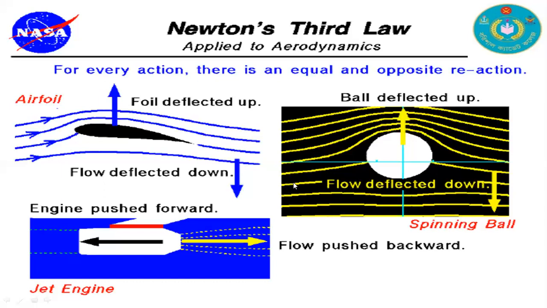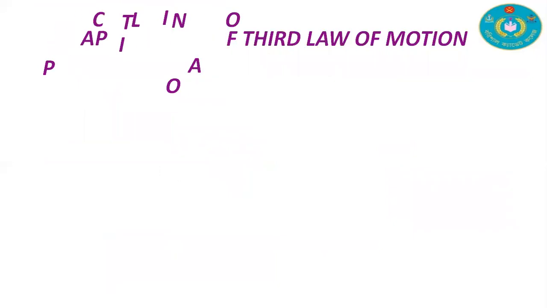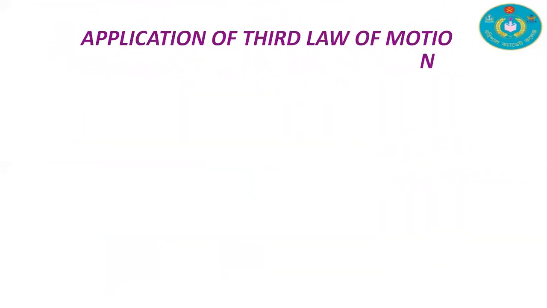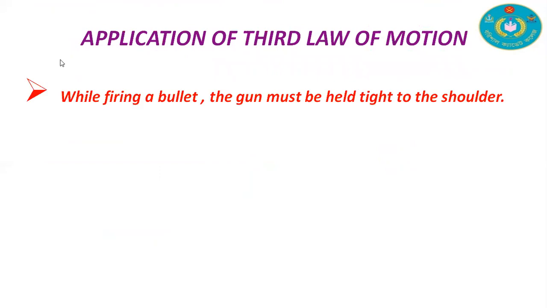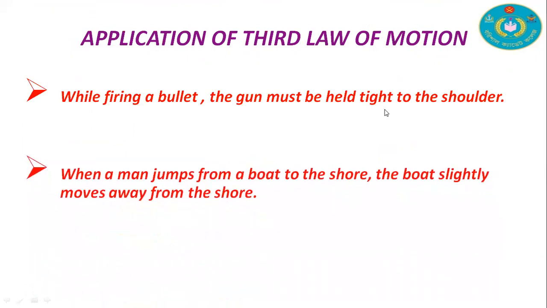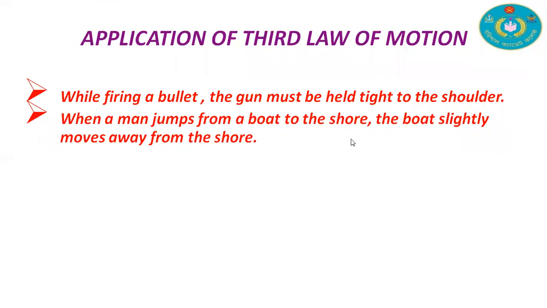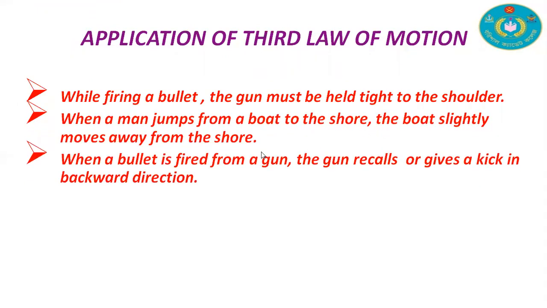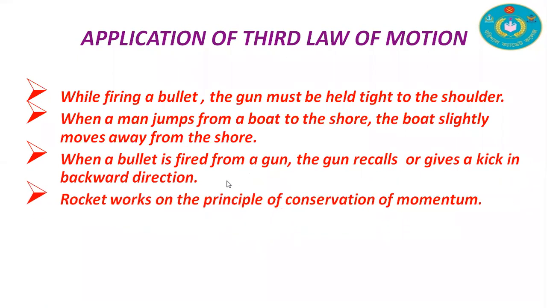That is, for every action there is an equal and opposite reaction. Applications of Newton's third law of motion: while firing a bullet, the gun must be held tight to the shoulder. When a man jumps from a boat to the shore, the boat slightly moves away from the shore. When a bullet is fired from a gun, the gun recoils and gives a kick in the backward direction. A rocket works on the principle of conservation of momentum.